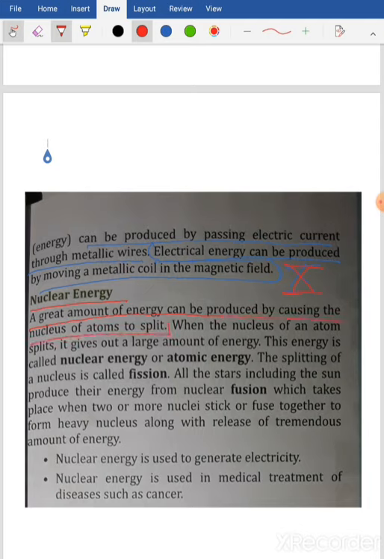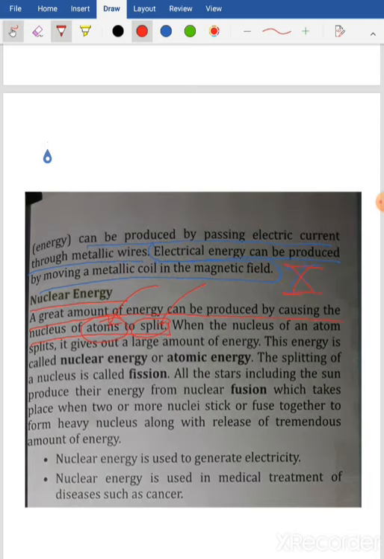You know, atoms, the smallest particle of an element or a substance, isn't it? So if you split an atom, if you break an atom further, what happens? Very large amount of what happens? Energy is released, produced. All right. So that energy released by the splitting of atoms of a nucleus is called nuclear energy.